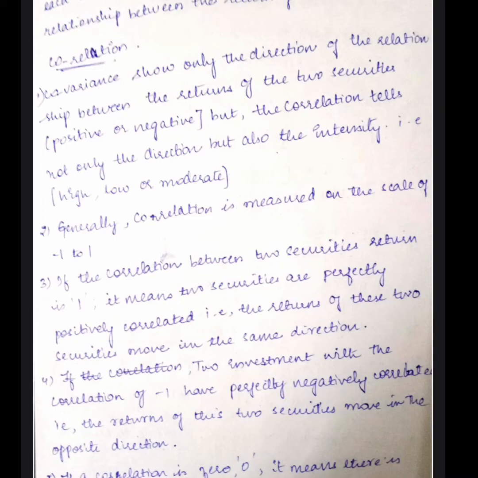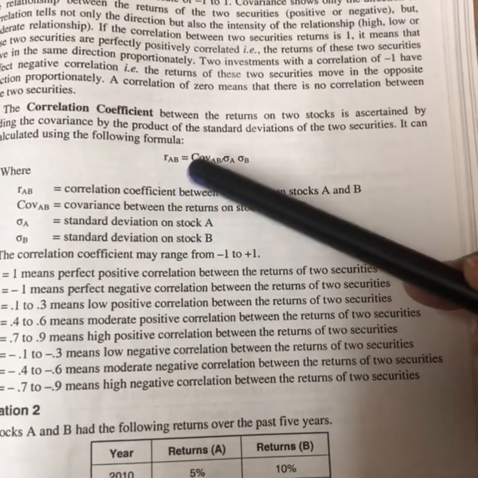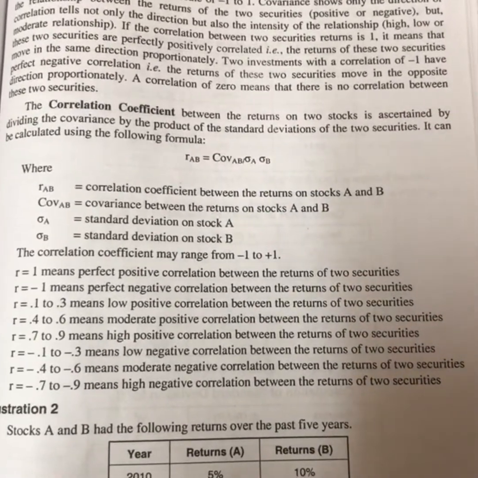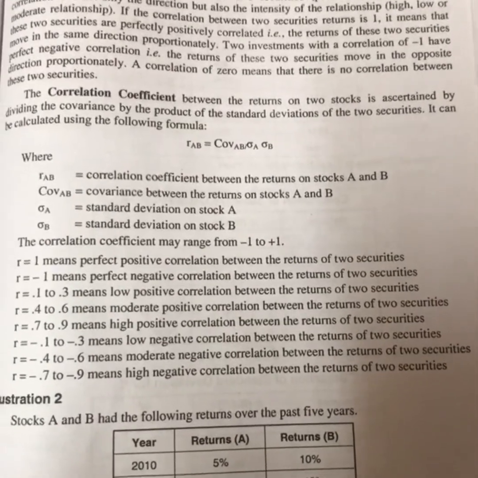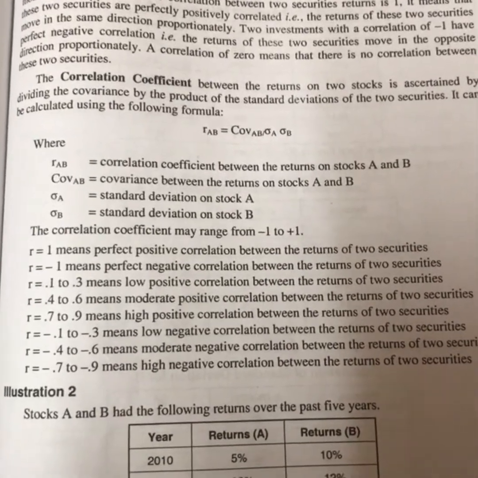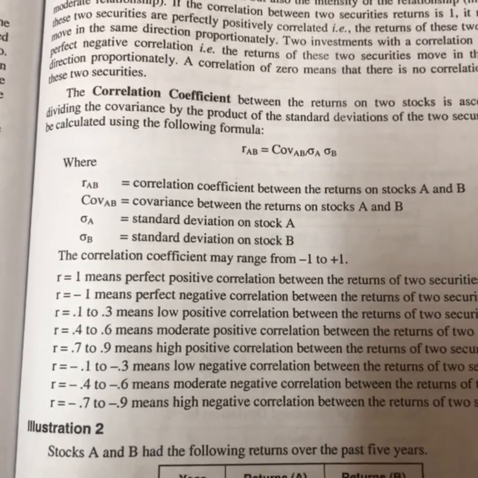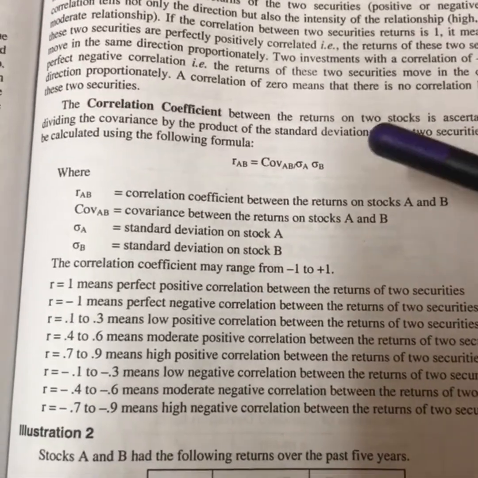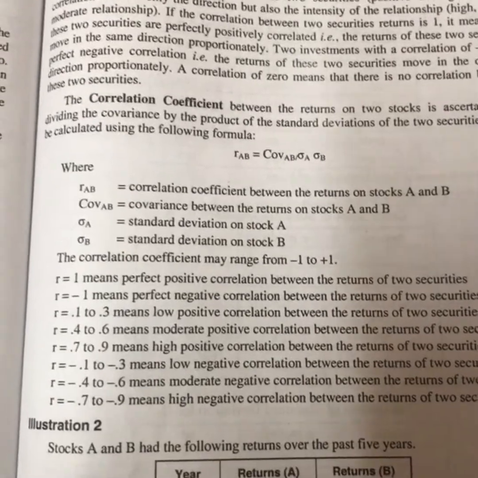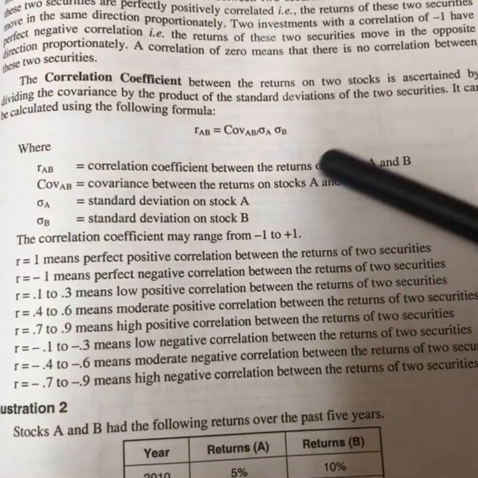Now we will see the formula. This is the formula: RAB is equal to covariance of AB divided by the standard deviation of A and the standard deviation of B. So to know correlation, first we should know covariance, and we should also calculate standard deviation. Then only can we see whether it is high risk, low risk or moderate risk. If you remember, we learned standard deviation earlier, right? By using that formula, we will calculate standard deviation of A and B.